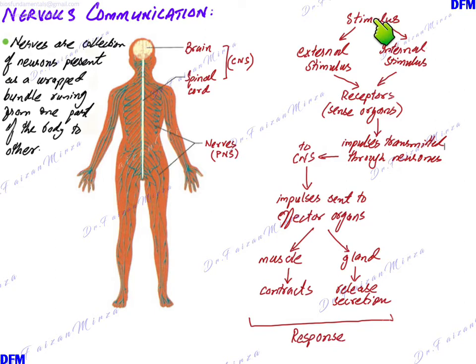So what is your nervous system designed for? The nervous system is designed to respond to stimulus. Stimulus could either be external stimulus or internal stimulus. External stimulus means anything that you sense from outside the body, for example, the sound that's coming to your ears, the vision that you're getting from your eyes, the smell that you're getting from your nose, or the taste that you're getting on the tongue.